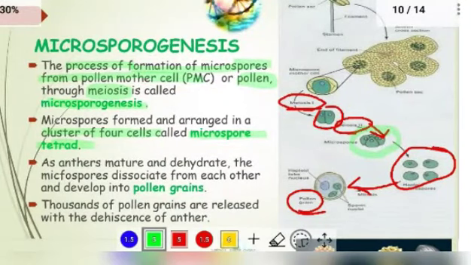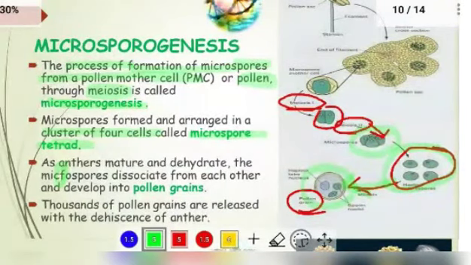Next, as the anther matures and dehydrates, the microspores dissociate from each other and develop into pollen grains. Here there is a mistake, it's not F, it's R. After the maturation of the microspore, it forms mature pollen grains.